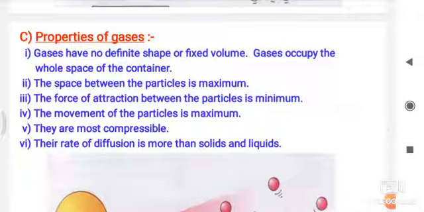Gases, that is the third type, properties of the gases. So gases again have no definite shape. They also don't have a fixed volume. For example, let us consider air. Air doesn't have a fixed shape. It can vary, and it also doesn't have a fixed volume. So that is the gases. Gases occupy the whole space of the container. For example,